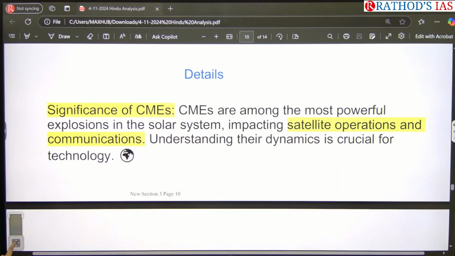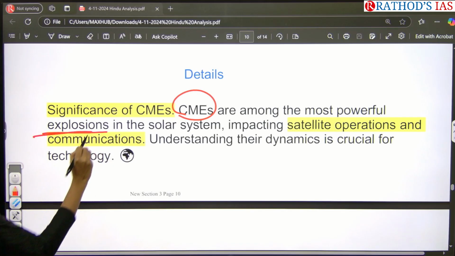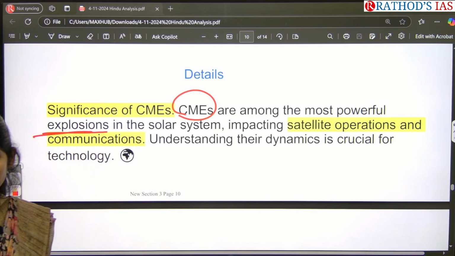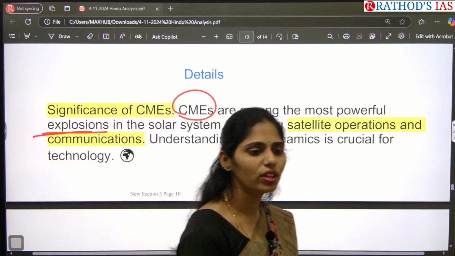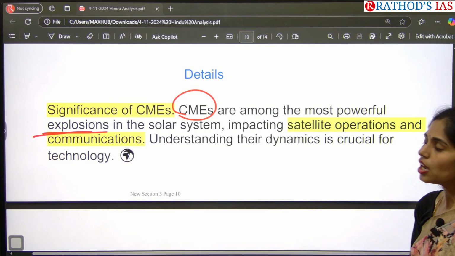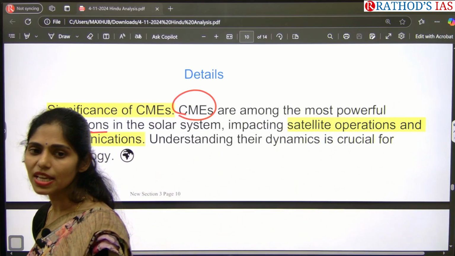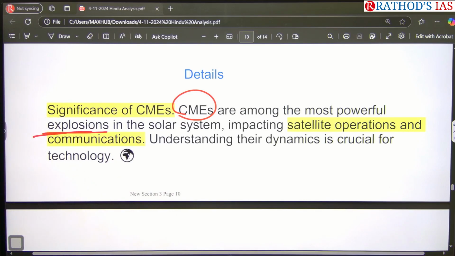If you see some important points from this article, coronal mass ejections are the most powerful explosions in our solar system. We have to understand them so that we can see what the impact of these coronal mass ejections will be on our communications. Whatever solar flares and solar winds we get from the Sun will have an impact on satellites.